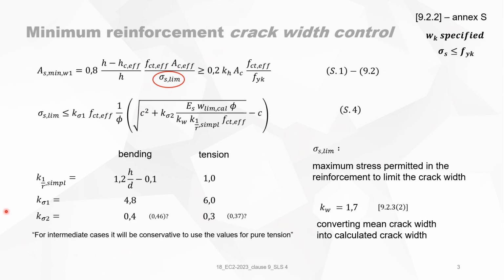It also says that when you have to calculate sigma s limit for a situation where there is a bending and an axial force, then they say for intermediate cases, it will be conservative to use the values for pure tension. So that we've seen in the previous videos too, that in doubt for bending and axial forces, you can use the formula of pure tension and you are on the safe side.